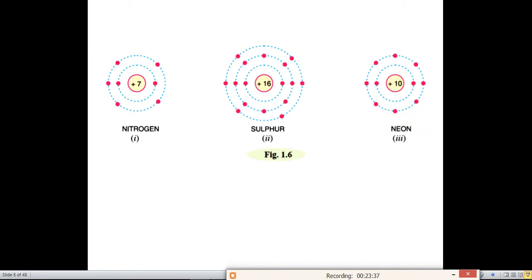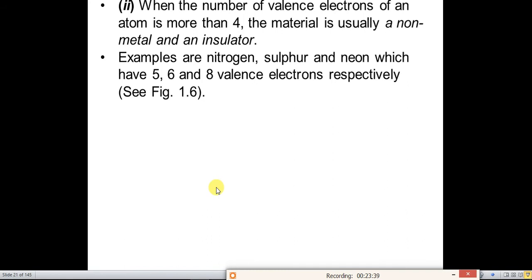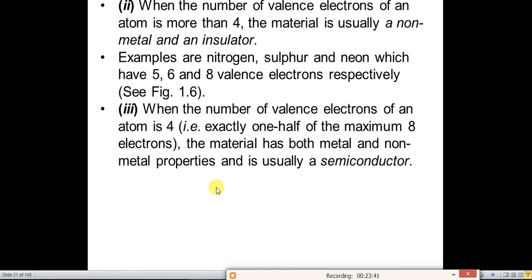And now a very important condition: when the number of valence electrons of an atom is exactly equal to 4, the material has the properties of both metals and non-metals, and hence is usually called a semiconductor.